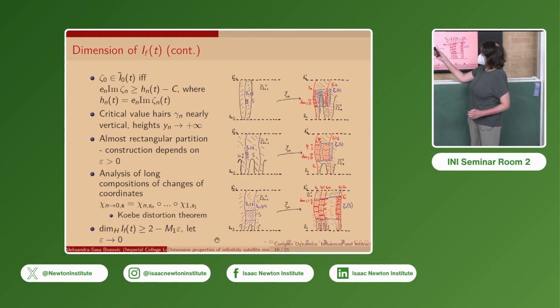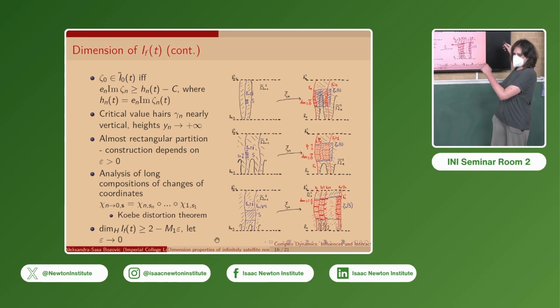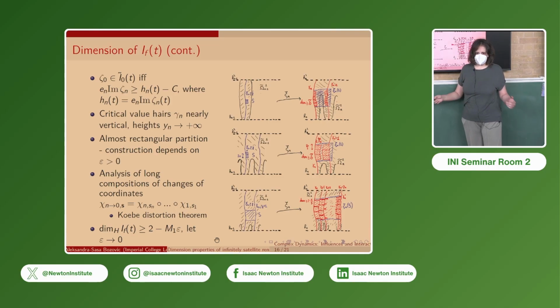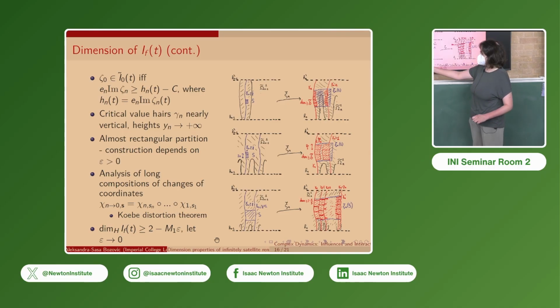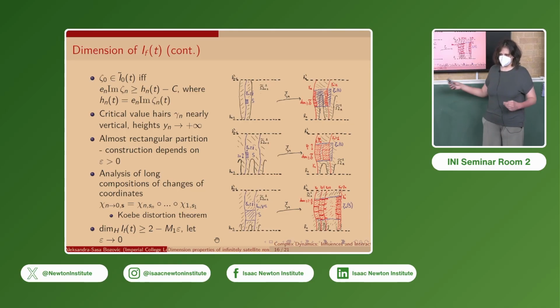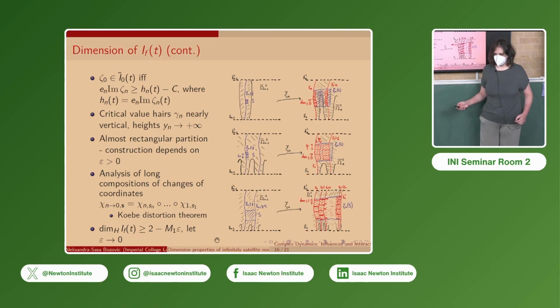And there is a third case where we have both a bad density and a bad contraction factor. However, if this case repeats enough times consecutively, then we will be back in the case with a good density. So then if we perform the calculations, we'll get a lower bound of 2 minus m1 epsilon for the Hausdorff dimension. And then we can let epsilon go to 0 to obtain Hausdorff dimension 2.